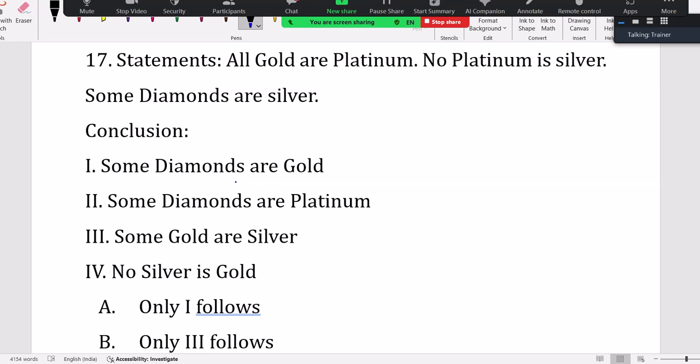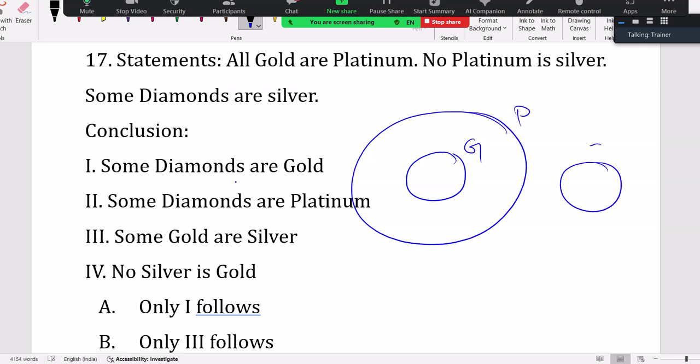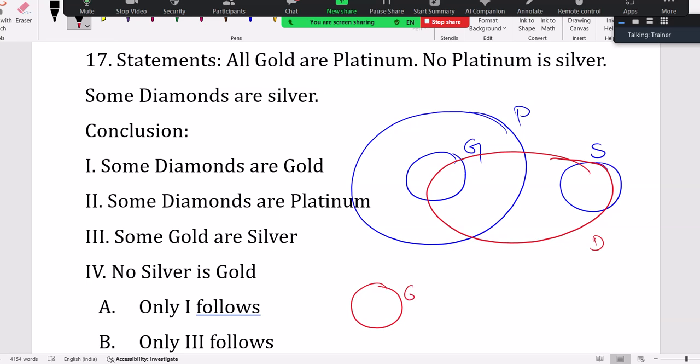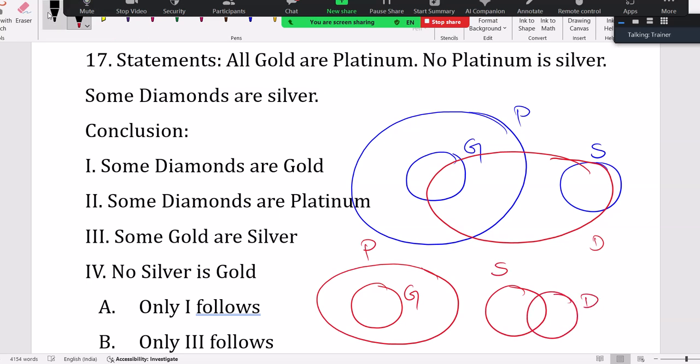Here all gold are platinum, all gold are platinum, no platinum is silver, platinum కి కనెక్షన్ లేదు, some diamonds are silver. Listen ఇప్పుడు నీ ఇష్టం, some diamonds are silver అంటే నేను ఇంకా పెద్దగా డయాగ్రామ్ గీసి కూడా చూడు నీ థింకింగ్ ఇలా. ఇది కూడా కరెక్ట్ అండి. చూడు, some diamonds are silver, డైమండ్స్ లో కొంత భాగం సిల్వర్ ఇలా రాయొచ్చు. లేదు, some, all gold are platinum, no platinum is silver, some diamonds are silver. నేను ఇలా కూడా గీయొచ్చు. నా స్టేట్మెంట్ ని సాటిస్ఫై చెక్ చేయను అంతే. Whether I am satisfying the statement or not you check it out. Yes, 100% sure the statements are satisfied.